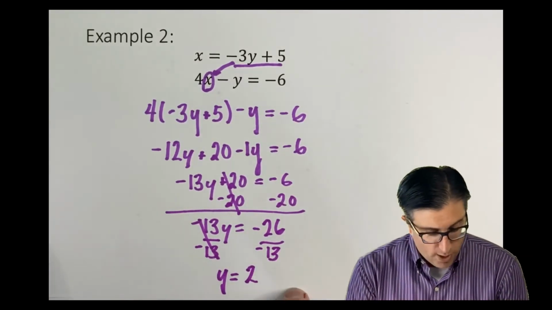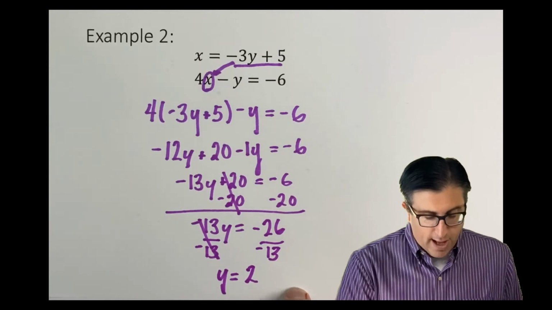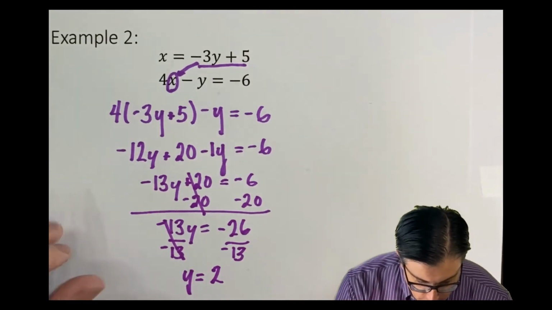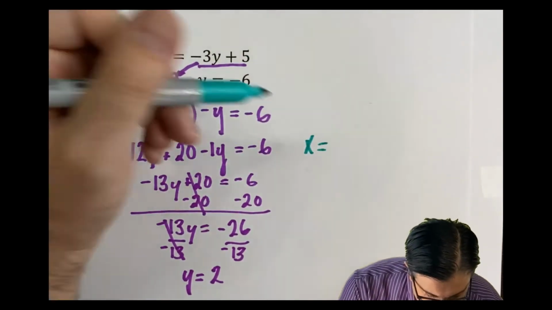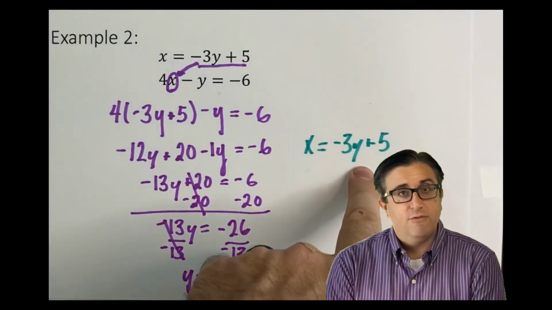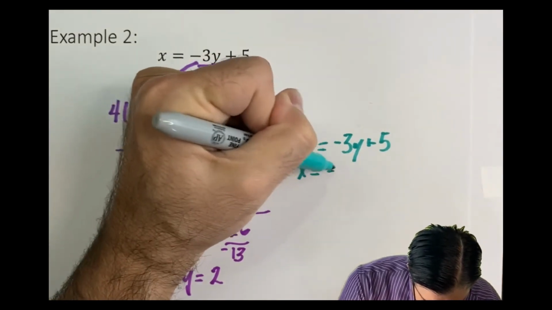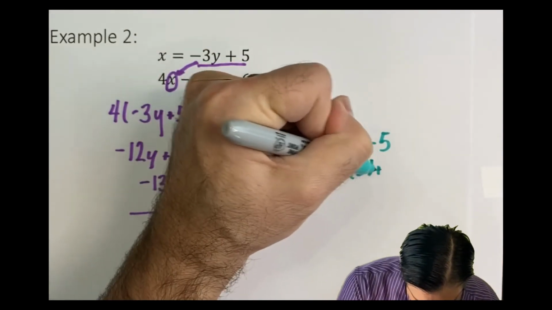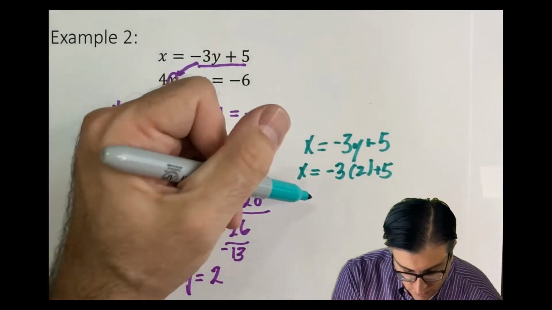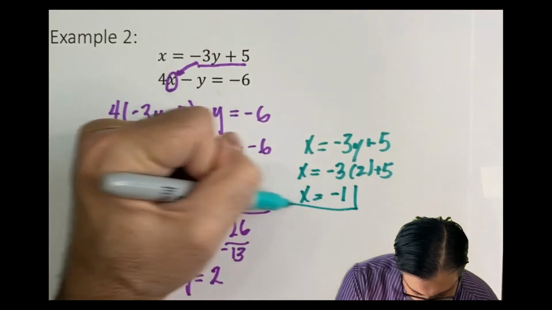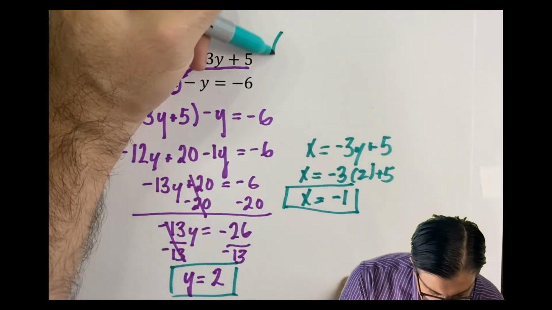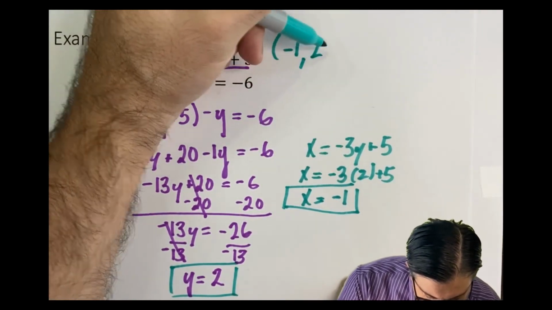Well, if I solve for my y, I need to solve for my x. I pick the equation I want, and I'm going to go with the first one. Again, that's the easiest one. X equals something. So I know that x equals negative 3y plus 5. Well, I'm going to plug this 2 in for y. X equals negative 3 times 2 plus 5. Negative 3 times 2 is negative 6. Negative 6 plus 5 is negative 1. So I got my x, I got my y. So my coordinate is negative 1, comma 2.